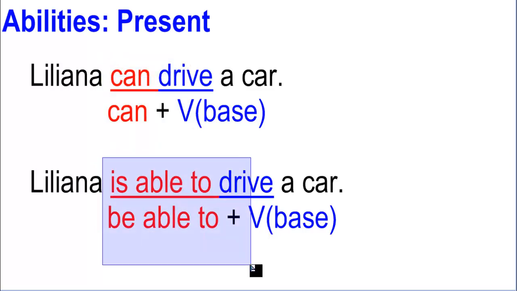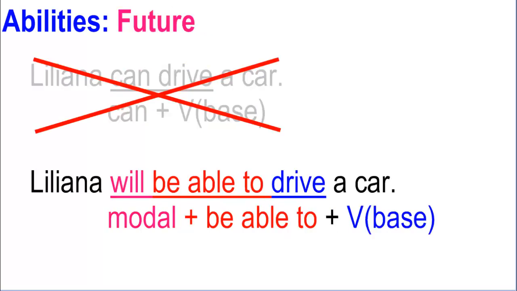The two are equivalents. Now, this is in present, but what happens if I want to say something in future? Well, I can't use can and another modal verb in the future. That's an important rule for modal verbs. If you want, you can use will, you can use can, you can use should, you can use may, but you can only use one.